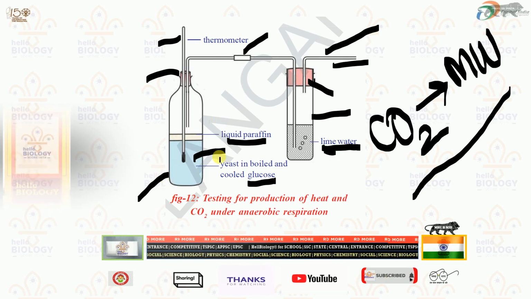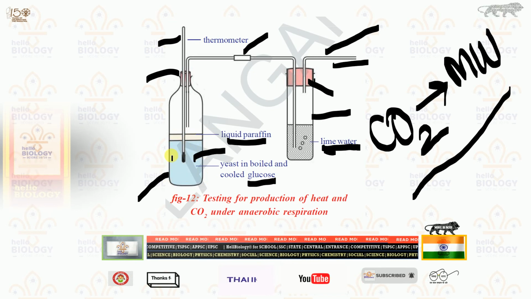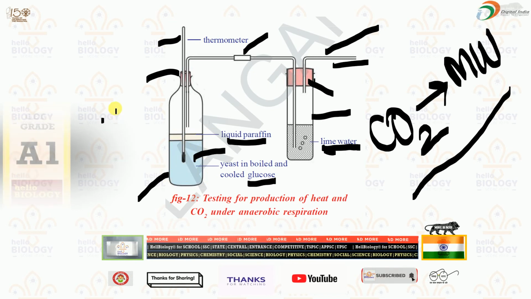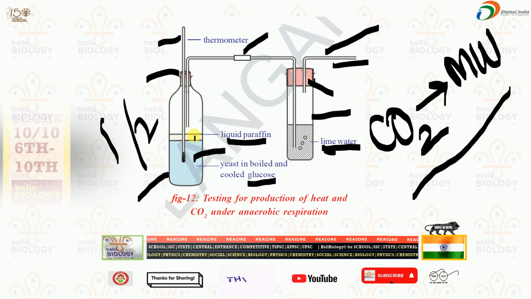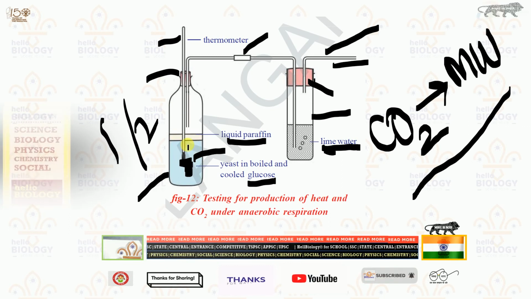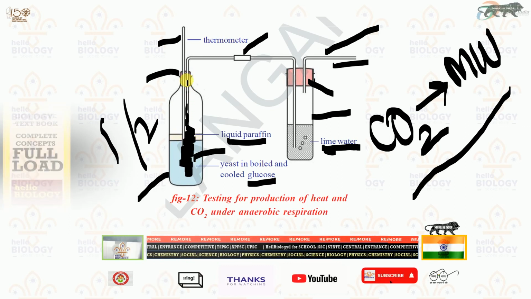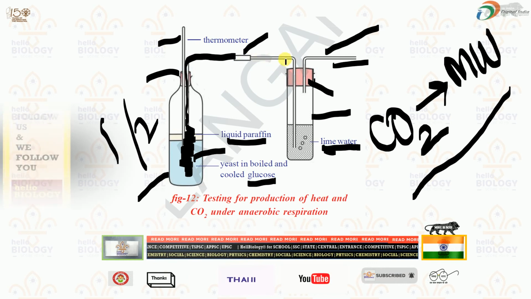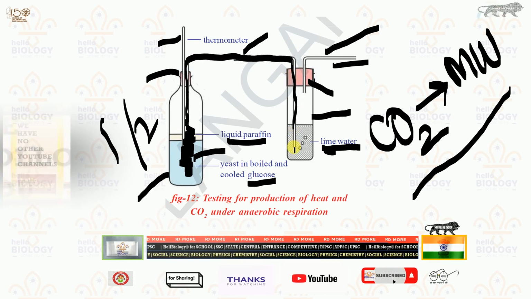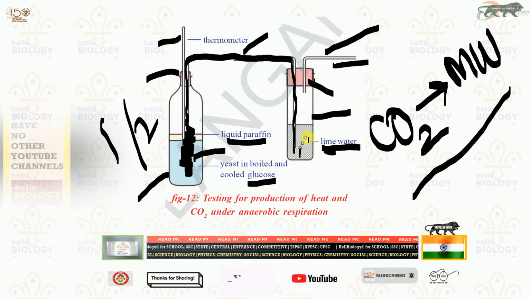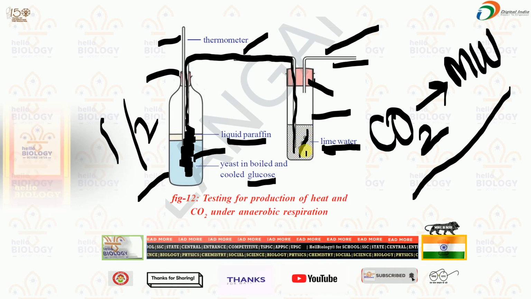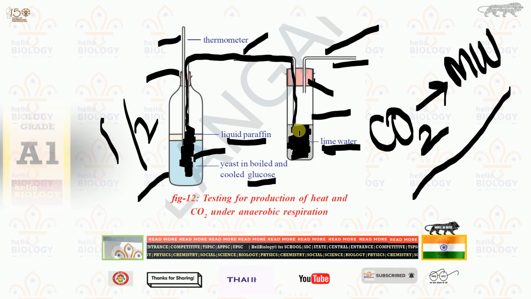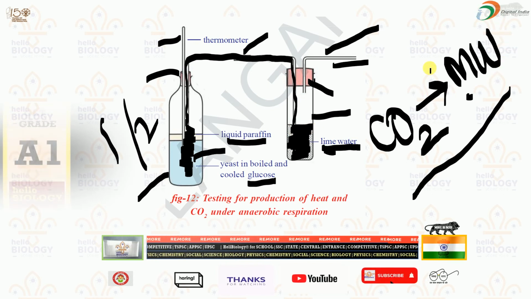When we perform all this, after 1 hour or 2 hours, slowly some gas will be released, and that gas will enter the delivery tube and directly enter the lime water in the form of bubbles. While entering, these bubbles mix with the lime water, and after some time the lime water turns milky white.